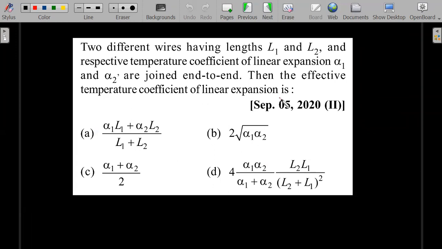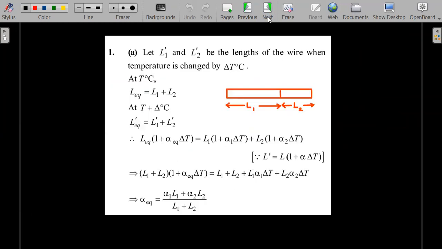This is a pretty simple problem. The two wires connected end to end means a series connection. When you are heating it up, the effective length can be taken as initial L1 plus L2. That L1 plus L2, which is L equivalent times 1 plus alpha equivalent delta T, is the new length upon heating by a temperature rise of delta T, and it should be equivalent to the individual heating.